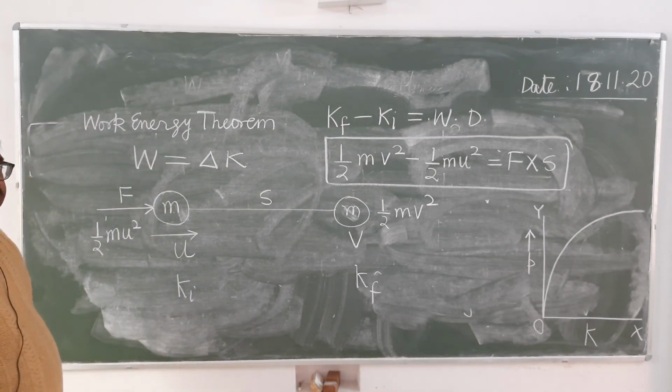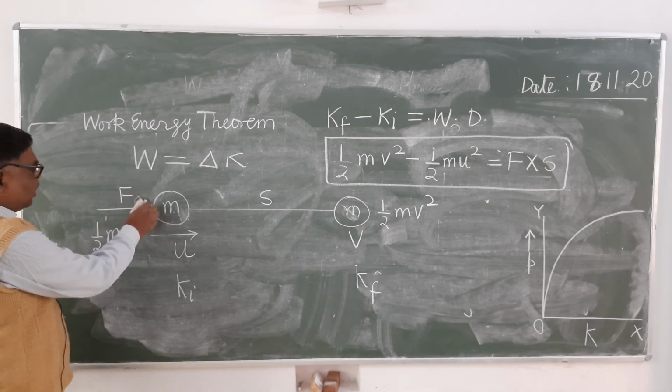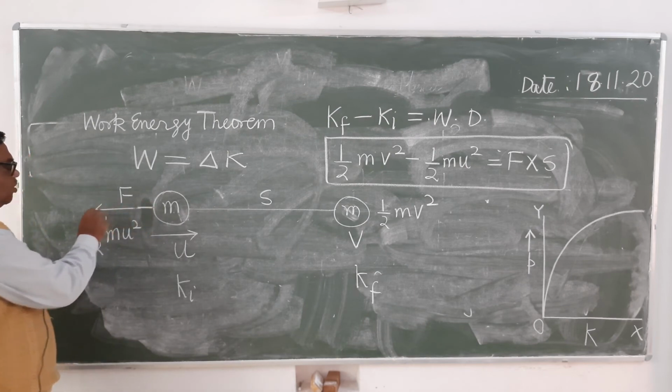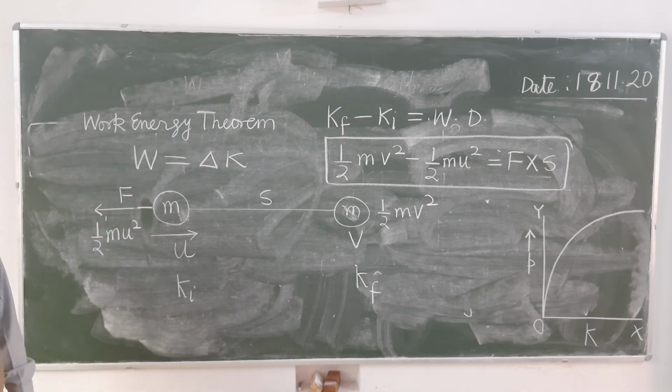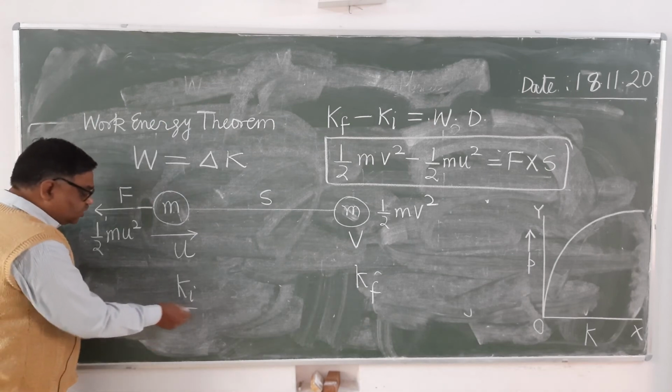Now see here, this force is an accelerating force, but suppose the force is retarding, acting opposite to the direction of displacement. Suppose this force is conservative as well as retarding. Then what will happen? In which case will energy be more? Energy will be more in the initial state.